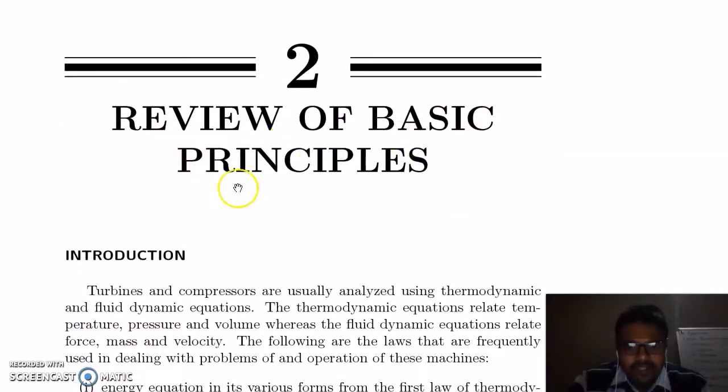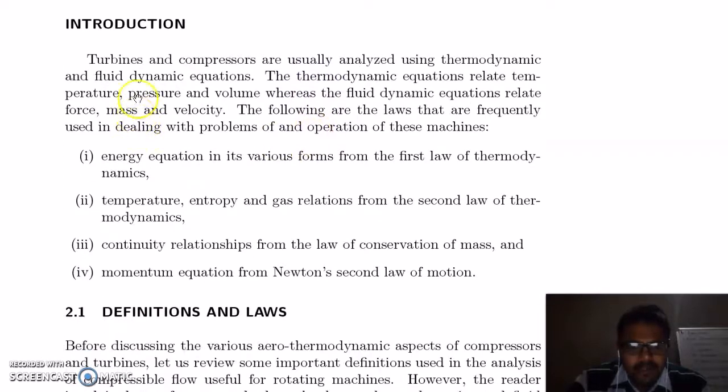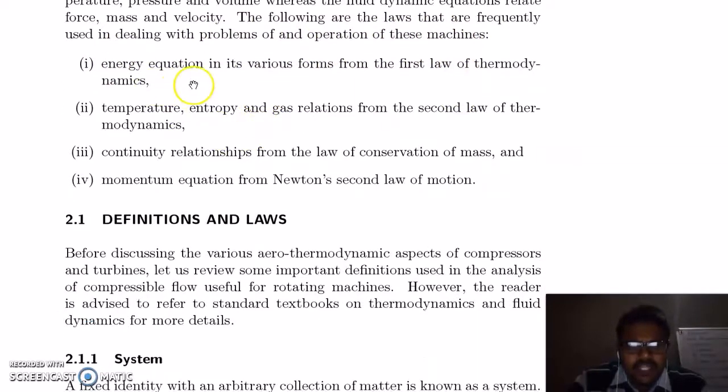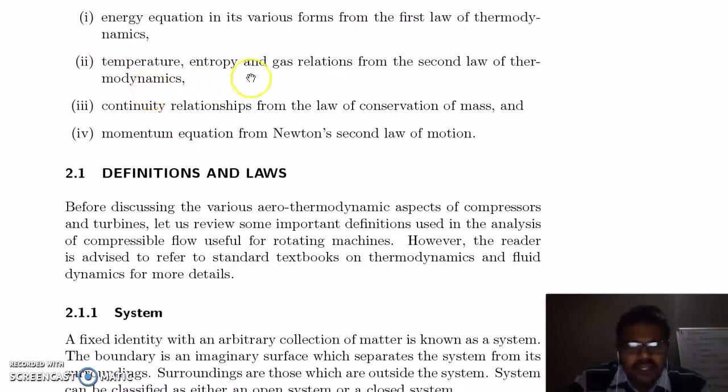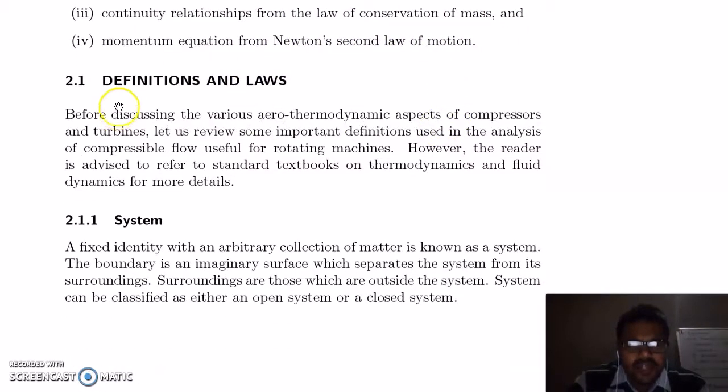We will start with the review of basic principles. Introduction. Turbines and compressors are usually analyzed using thermodynamic and fluid dynamic equations. The thermodynamic equations relate temperature, pressure and volume, whereas the fluid dynamic equations relate force, mass and velocity. The following are the laws that are frequently used in dealing with problems and operation of these machines. So, the energy equation in its various forms from the first law of thermodynamics, temperature, entropy and gas relations from the second law of thermodynamics, the continuity relationship from the law of conservation of mass, and momentum equations from Newton's second law of motion.